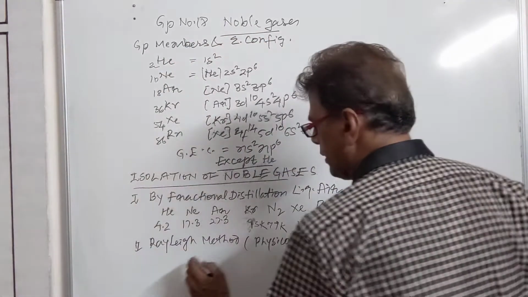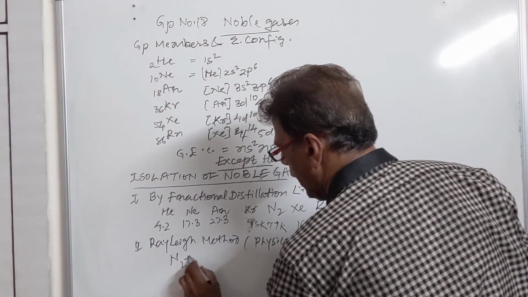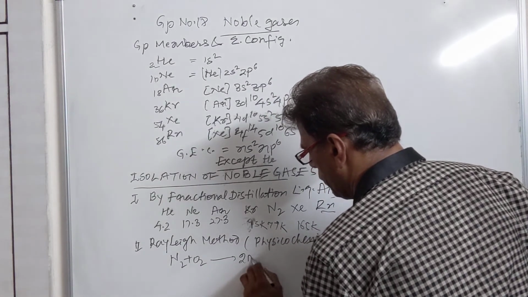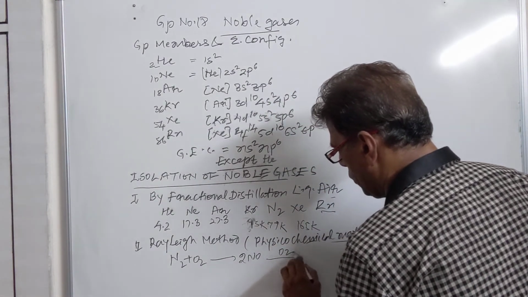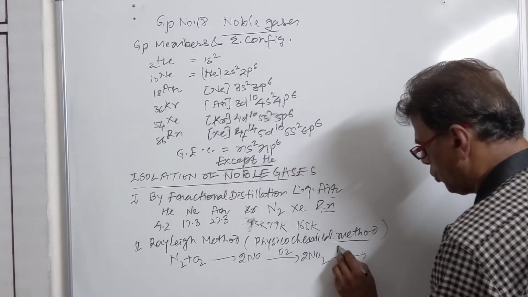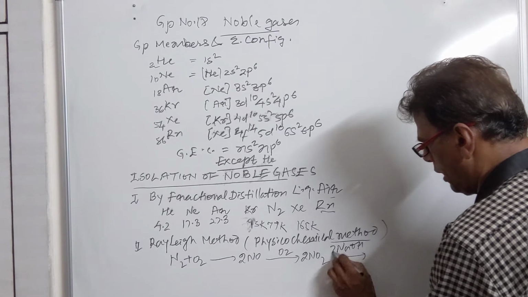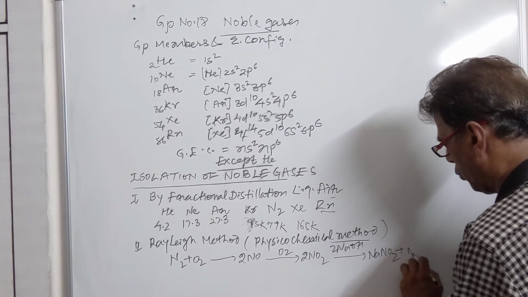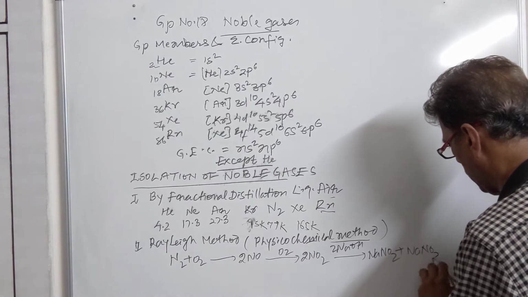So what are the reactions involved? N2 plus O2 first combine together to give NO. NO further reacts with O2 to give NO2. And when these gases are passed through NaOH solution, they form NaNO2 plus NaNO3, along with water.